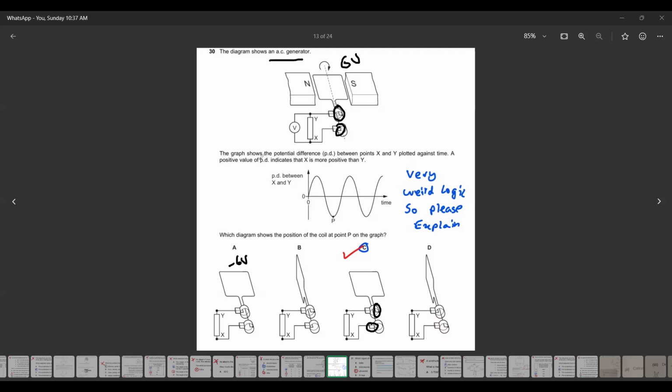Look, the diagram shows an AC generator. The graph for a potential between X and Y is plotted against the time, and the potential is positive, indicate X is more positive than Y. Like X is more positive than Y means the direction of the current. That shows how the direction of the current, the flow of the current or flow of the charges. So if X is more positive than Y, what it shows the direction of the current is like this, okay? And that is what we calculated, like according to this position, A, B, C, D will be there. Now it is -1.